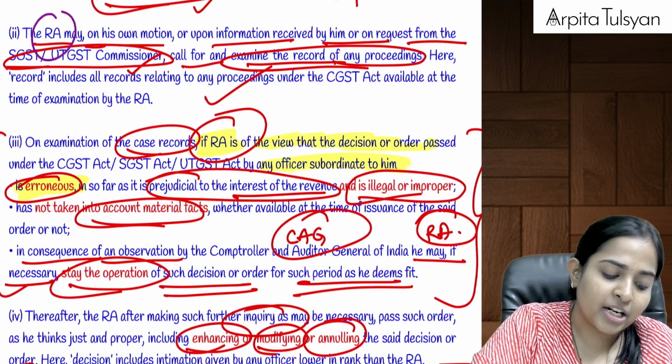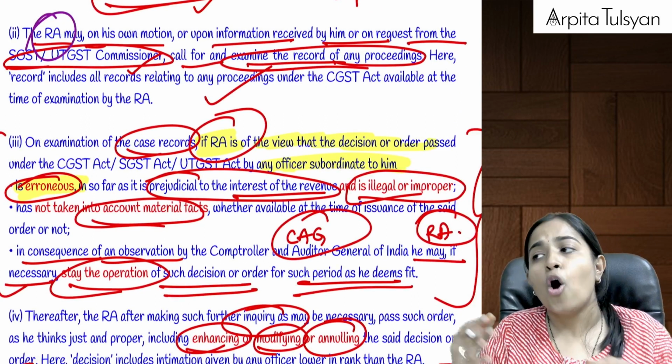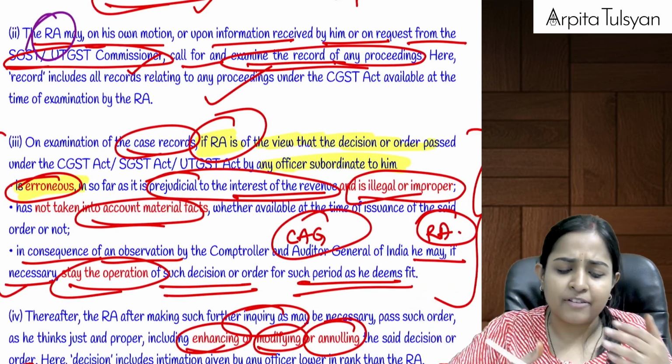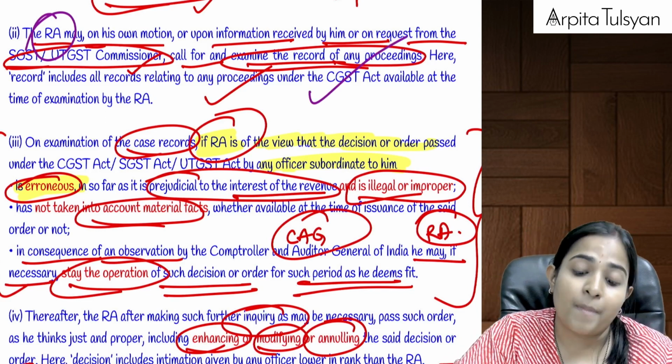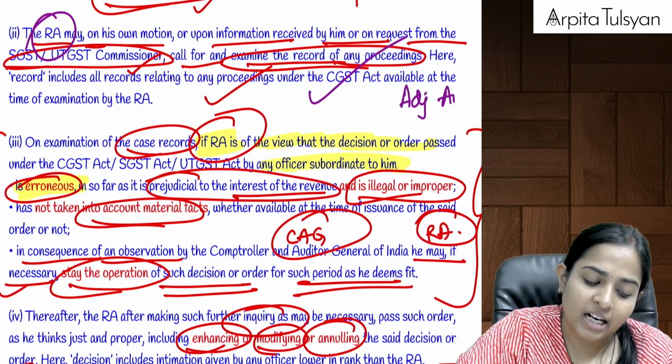So, the revisional authority, either suo motu or on the basis of information received from other commissioners, will check the order which was passed by the adjudicating authority.